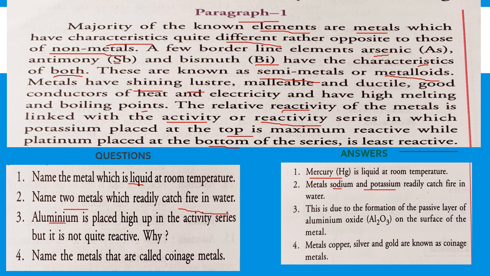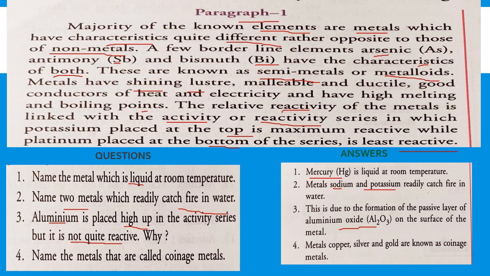Question number 3. Aluminium is placed high up in the reactivity series, but it is not quite reactive. Why? Children, if you remember, we have already learned this under chemical reactions and equations. When aluminium is exposed to air, it forms a thin layer of aluminium oxide over it, which prevents further reaction. Due to this passive layer of aluminium oxide on the surface of the metal, aluminium is not quite reactive.